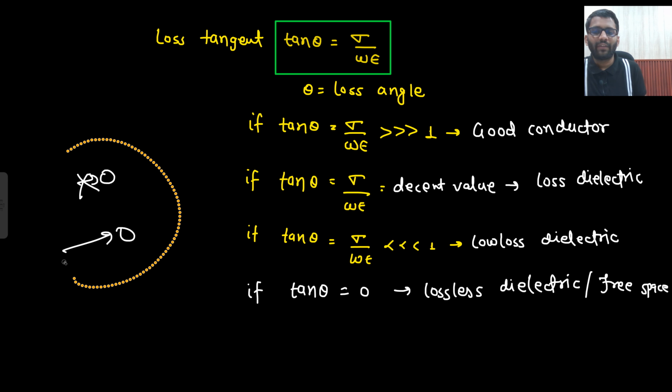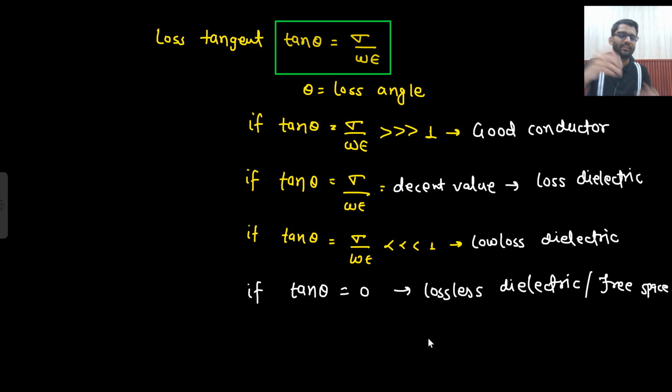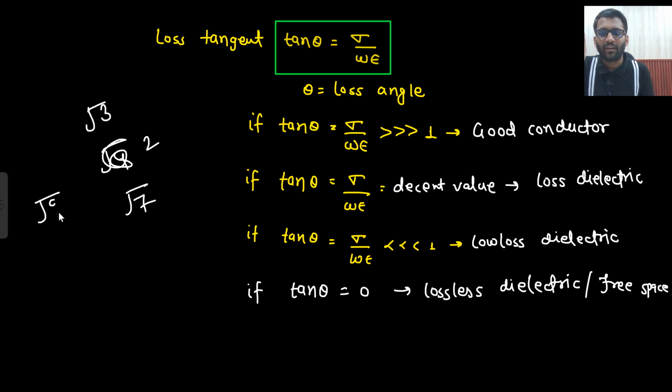So based on the value of sigma upon omega epsilon, you are getting 4 conditions. If it is very high, it is a good conductor. If it is a decent value, like under root 3, under root 4 which is equal to 2, under root 9 which is equal to 3, or 10, 11, these are also different values.